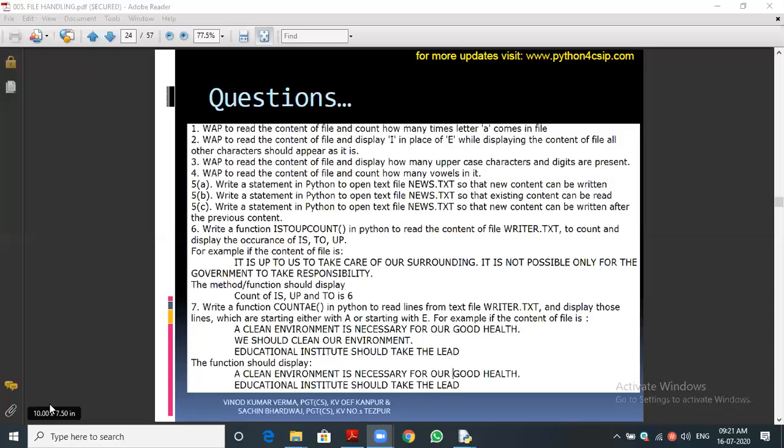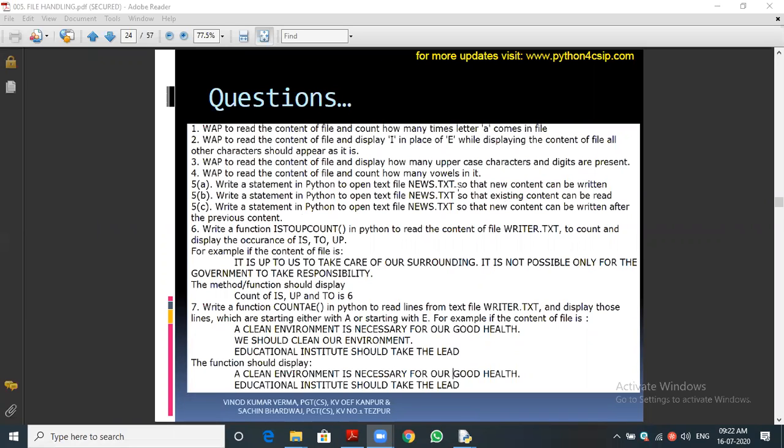So I hope I have given you an idea of how you want to do this, which functions you want to use, the overall idea, because I already said this homework will be recorded for internal purposes. The board has planned many things. So internal marks will be based on the unit tests or tests which you are attending and the homeworks also, because nowadays they are planning to do it. So the homework is very important, so you should submit. I clearly mentioned it, and I am giving the homework file in the WhatsApp group also.